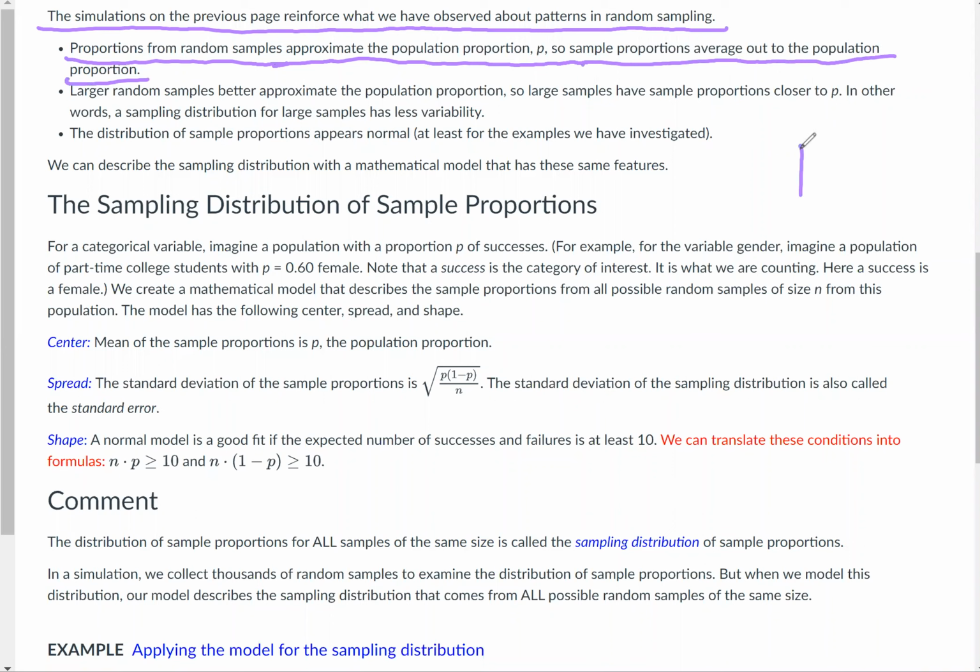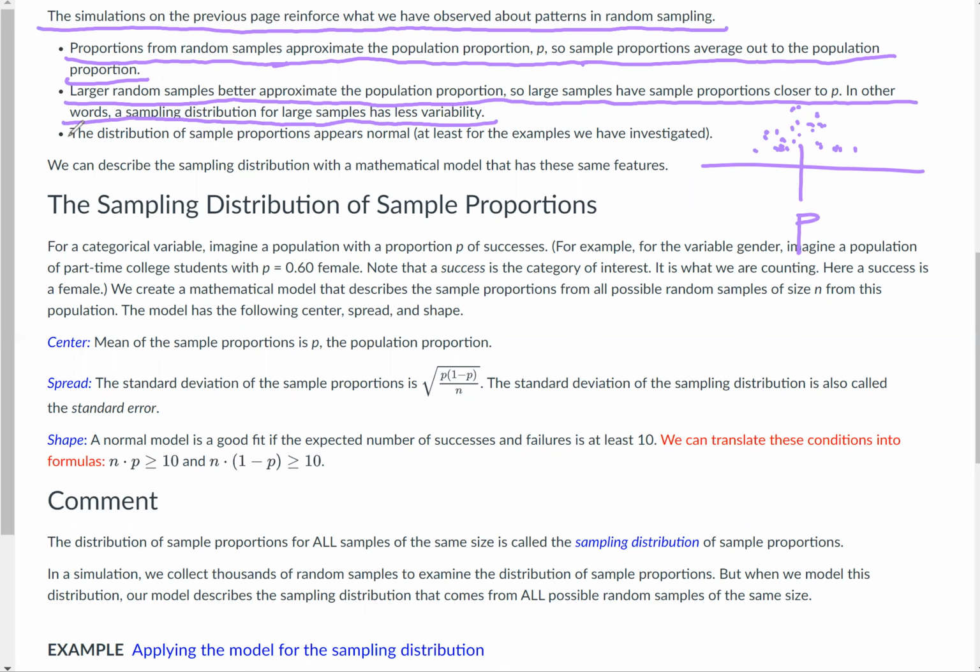Like we mentioned, if this is your P, in the last example it was 0.10, all your sample proportions should go maybe a little larger, a little smaller, but they'll narrow in somewhere very close to P and make a bell-shaped curve around it. Larger random samples better approximate the population proportion, so large samples have sample proportions closer to P. In other words, a sampling distribution for large samples has less variability.